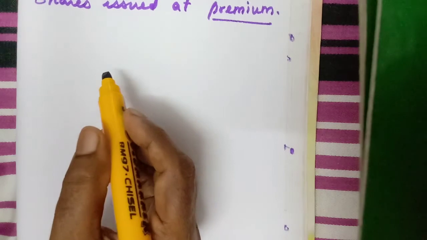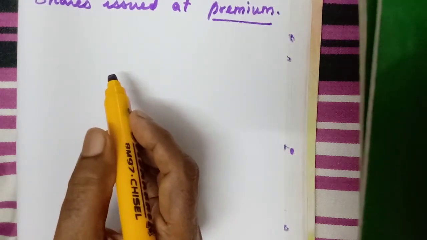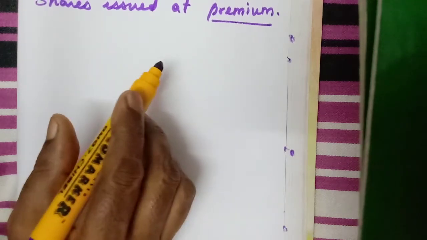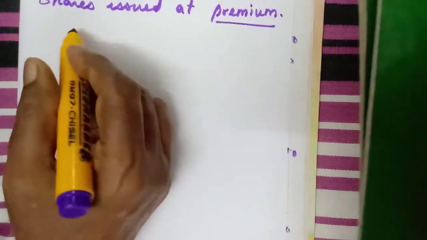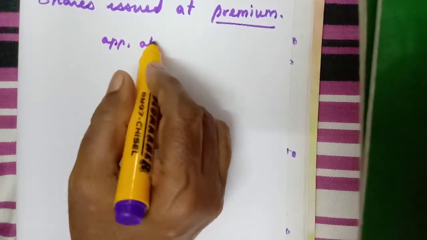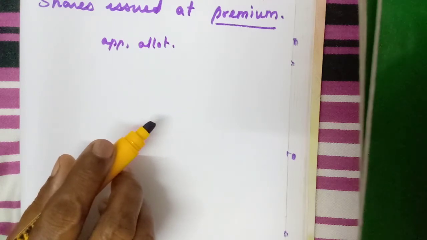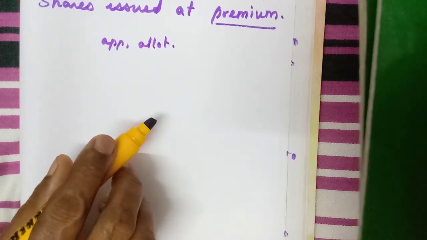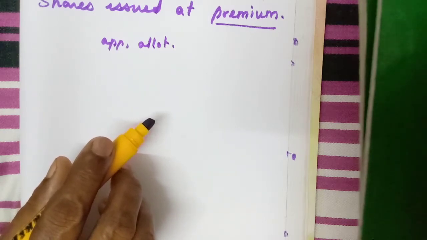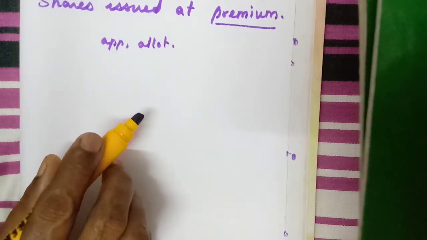It is a gain, a profit for the company, so it will be kept in a separate account. Share premium will be credited. This share premium can be received either with the application or along with the allotment. When they receive that amount, they will credit it, and it will be shown under reserves and surplus.